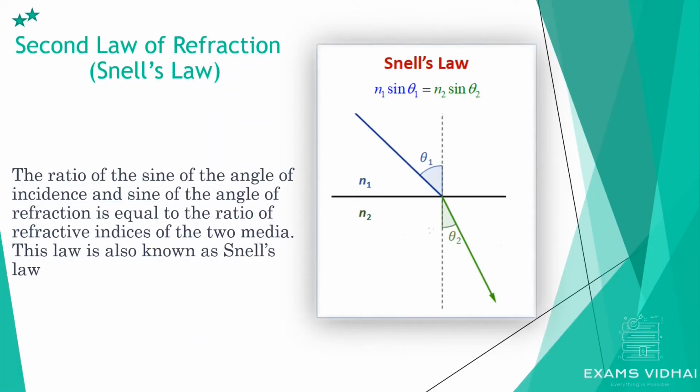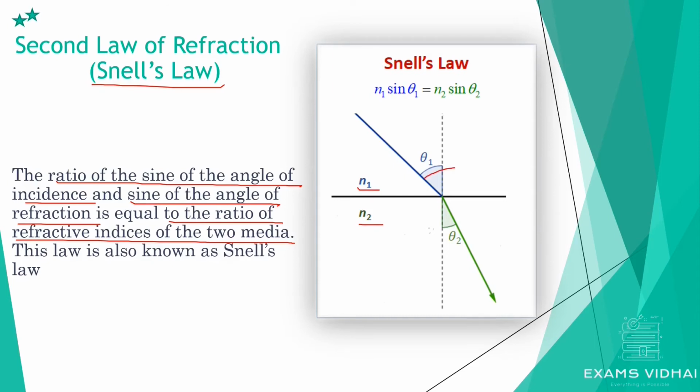The second law of refraction is also called Snell's law. What does this law say? The ratio of the sine of the angle of incidence and the sine of the angle of refraction is equal to the ratio of refractive indices of the two mediums. As per the definition of refraction, where we had two different mediums, one is denoted by n1 and the other medium is n2. So as per the second law, the ratio of the sine of the angle of incidence, the angle of incidence here being theta 1.